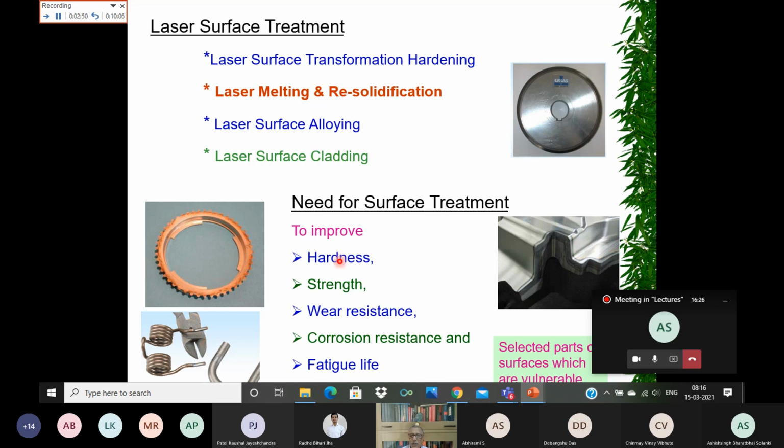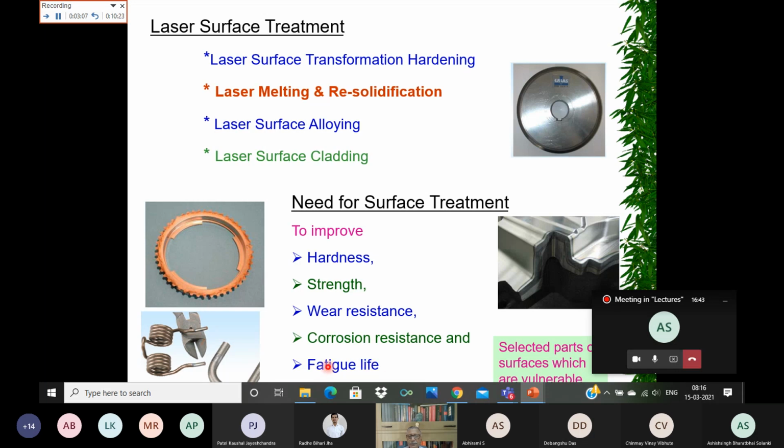So for many engineering components, the surface characteristics in terms of strength, hardness, and corrosion resistance need to be improved.